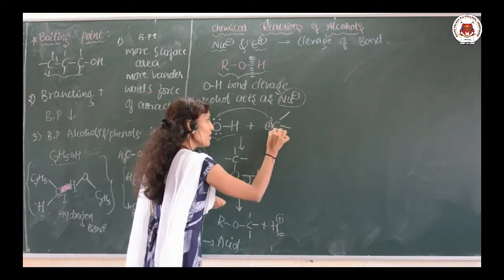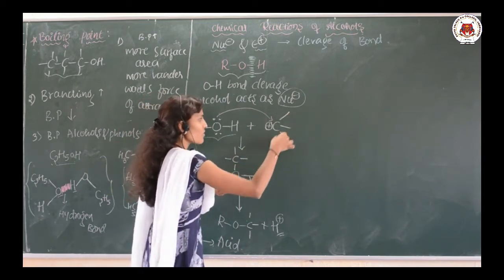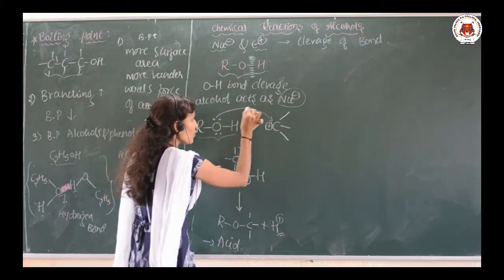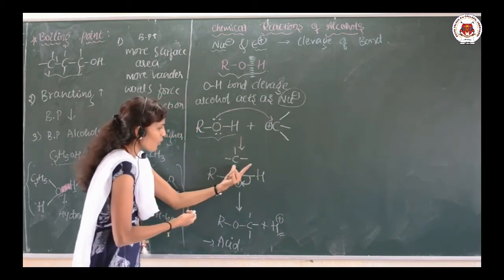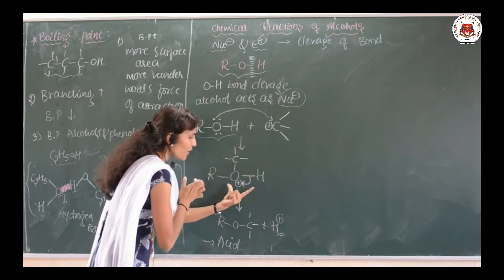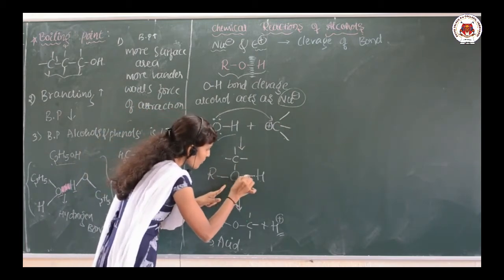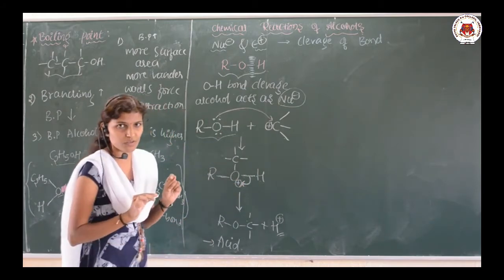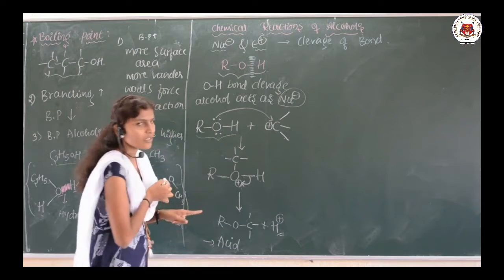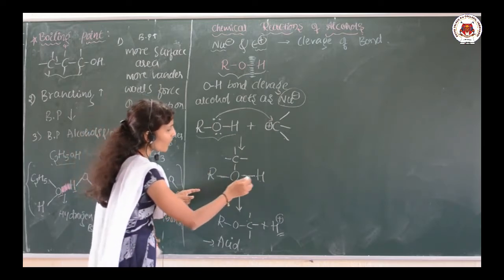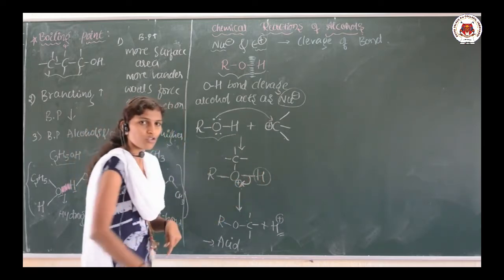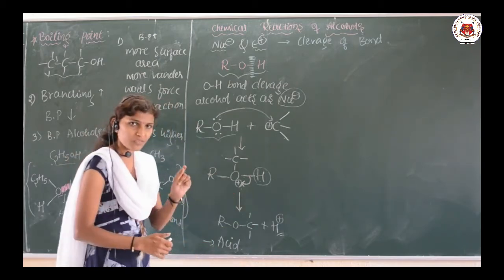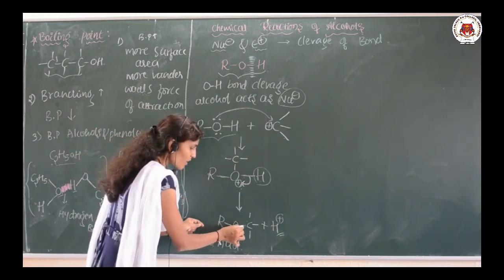Let me take the electrophile C plus, and the other valencies are balanced by some other atoms. Now these will attract each other, and a bond is formed, giving a compound like this. But oxygen has 3 bonds, so there is a plus charge on the oxygen. Oxygen is not ready to take the plus charge, so it wants to drag the electron from the hydrogen. It drags the electron from the hydrogen and releases H plus separately, and it becomes satisfied itself.